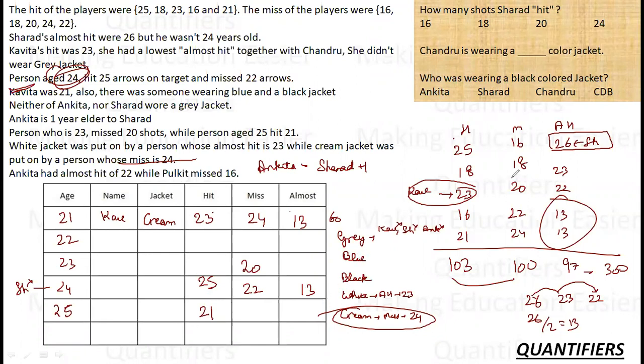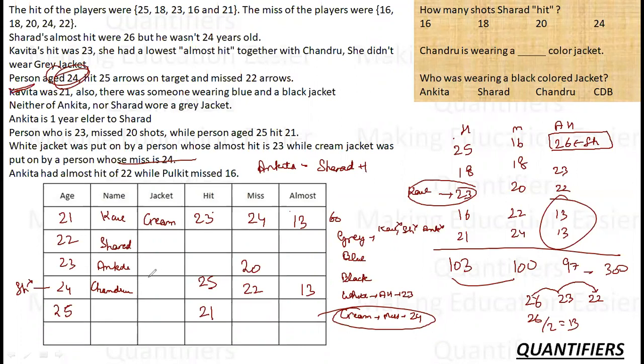So Kavita is 23, 26 is Sharad. Now who is this person? We were told that Kavita had almost lower shade with Chandru. So this must be Chandru. If this is Chandru, what else do I know? I know that Ankita was 1 year elder to Sharad. So there is only one possibility, that this must be Ankita and this must be Sharad, because there is no other possibility in which Ankita can be 1 year elder.